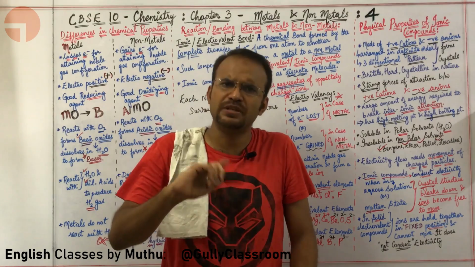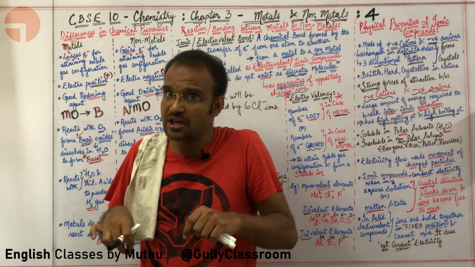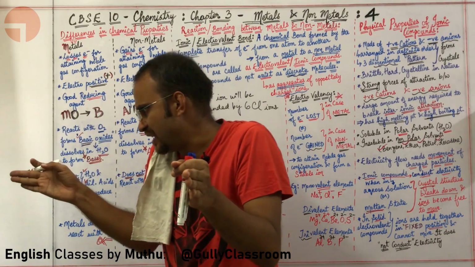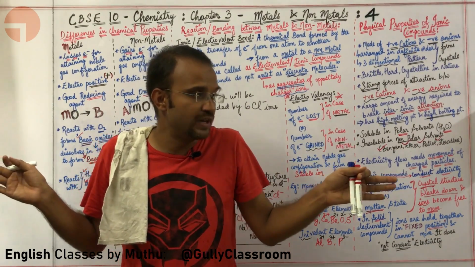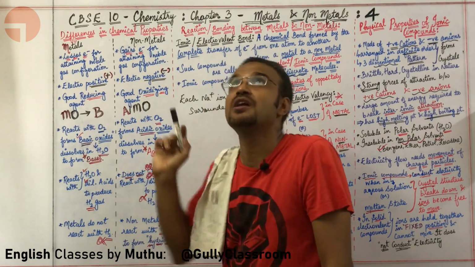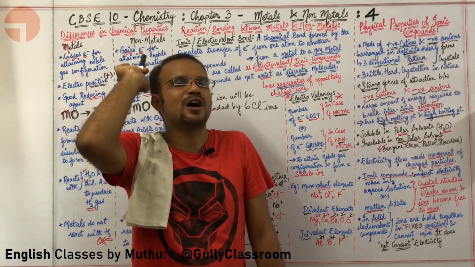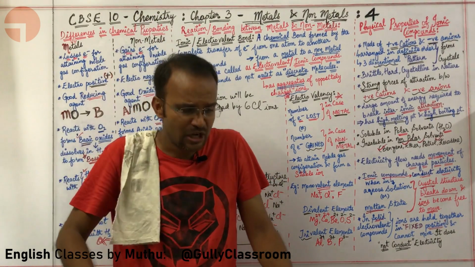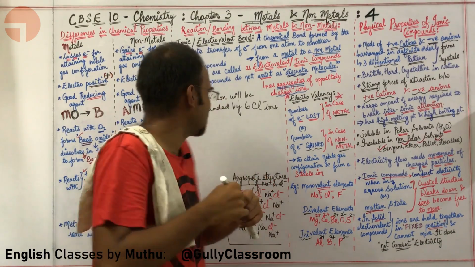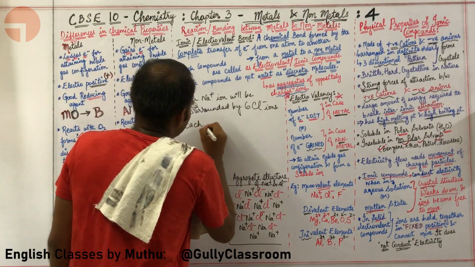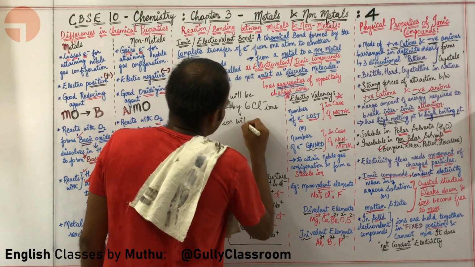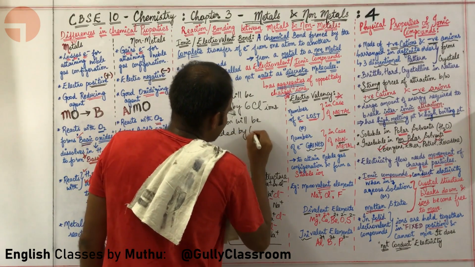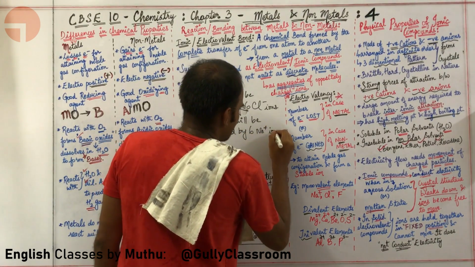In a similar way, let us assume that I am a Cl minus chloride ion. How many Na plus ions will be surrounding me? I will have a Na plus ion over here, over here, and over here. Towards my back, I will have a Na plus ion. Towards my top, I will have a Na plus ion. Towards my bottom, I will have a Na plus ion. So each Cl minus ion will be surrounded by 6 Na plus ions.